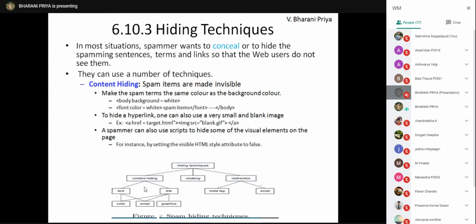Inside content hiding, you can hide the text, hyperlinks, and some images, I mean some HTML hyperlinks. Text can be hidden using script, color, and graphics, and redirection can be done using meta tags and scripts.